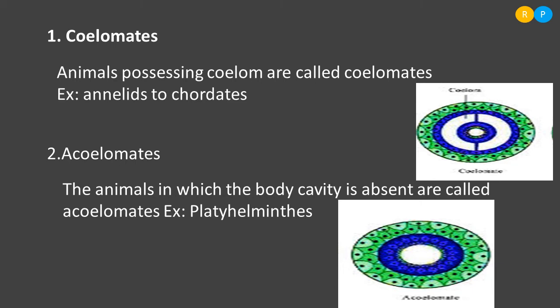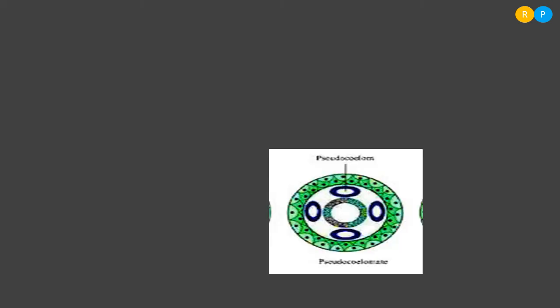So the best example is Platyhelminthes. Clear. So planaria, we have already seen the example of Platyhelminthes in our previous videos. So Platyhelminthes is the best example of an animal that is not showing the presence of coelom in its body. Clear. Then the third type is